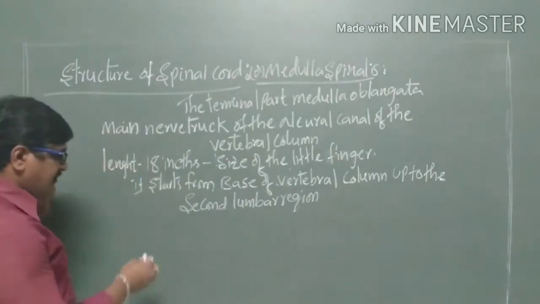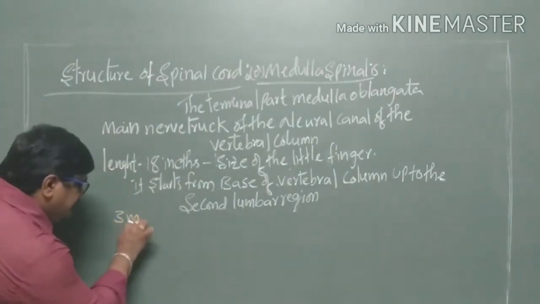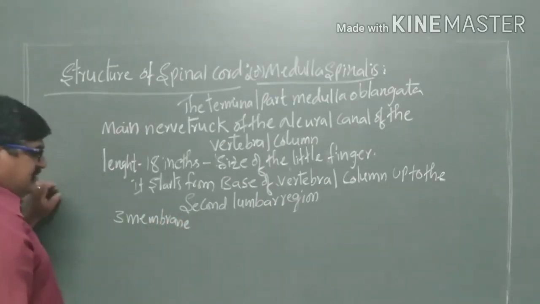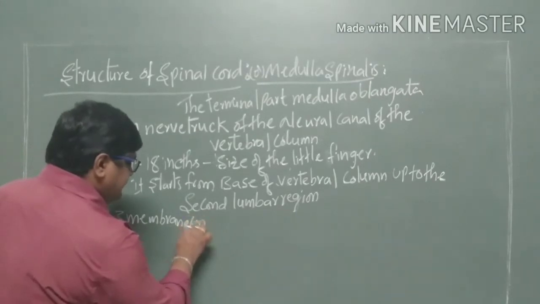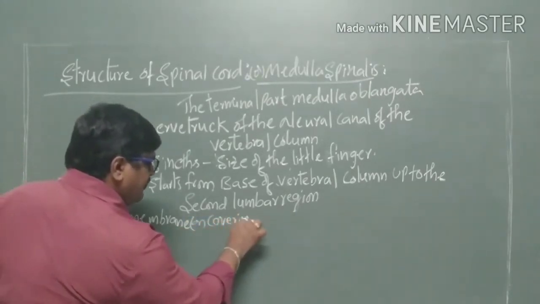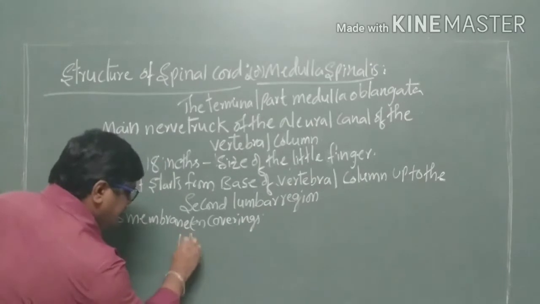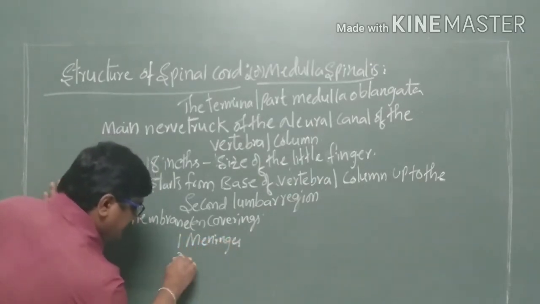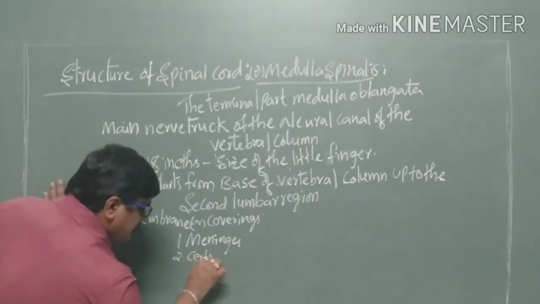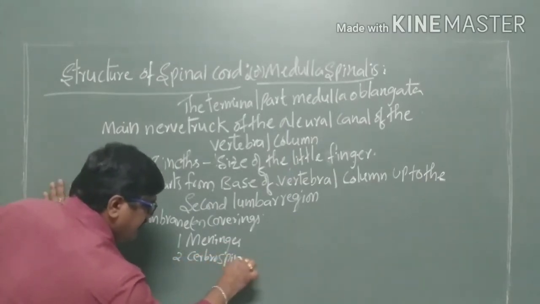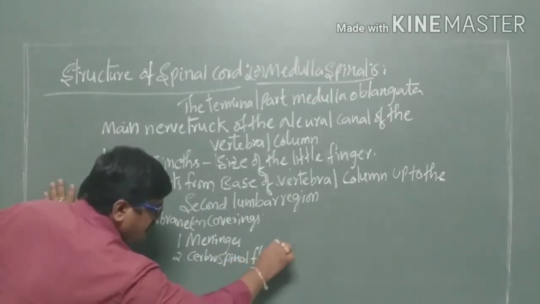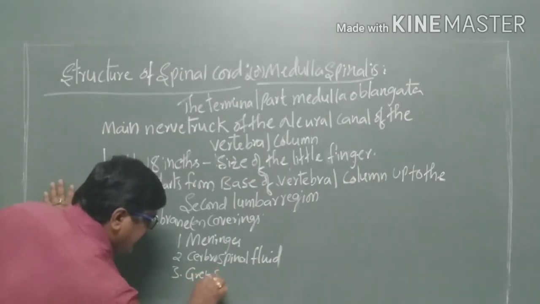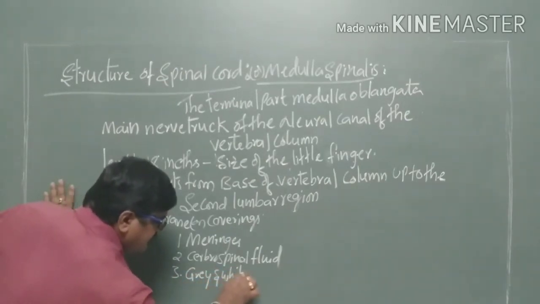The three coverings are membranes: the first is the meninges, the second is the cerebrospinal fluid, and the third is the gray and white matter.